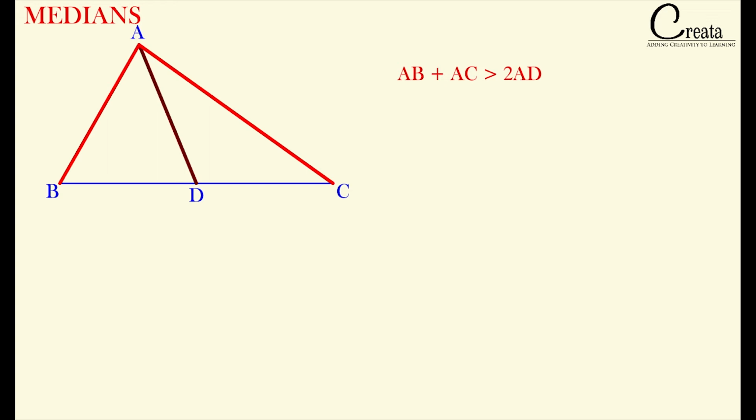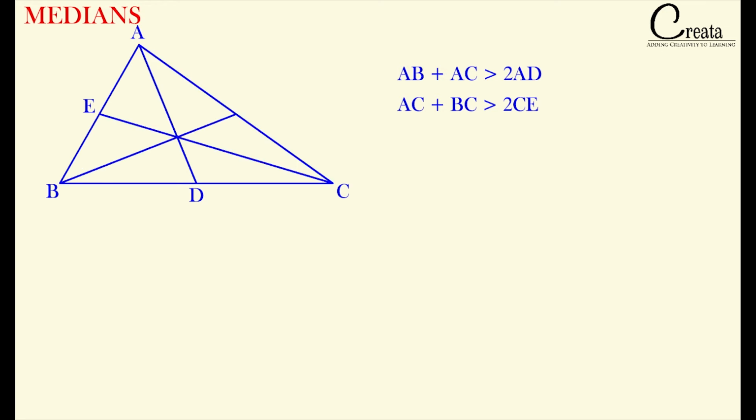Okay, got the concept? Similarly, if we talk about the median CE, then we can say AC plus BC is greater than twice of CE. We have taken the median between these two sides. Similarly, we can say AB plus BC is greater than twice of BF. We have applied the same fundamental in the three medians. This is an important relation, that is, the addition of two sides is greater than twice of the median which is between those two sides. Please note it down.